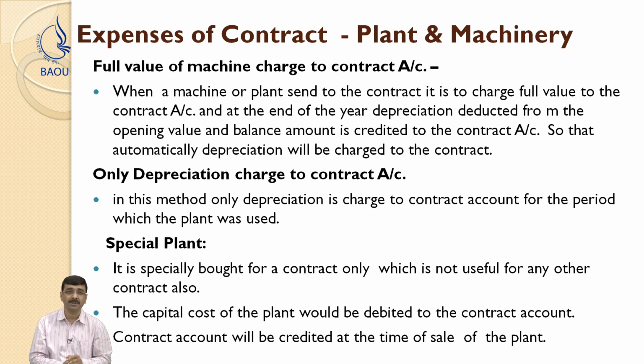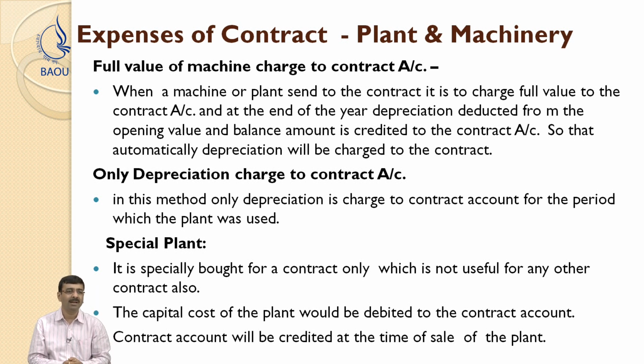Then what would be the other possibilities? Possibility number one, maybe they are going to sell this plant. Second, at the end of this particular contract, maybe the special plant will have no further usage, so it will go into scrap only. So, they need to find out the scrap value of the plant. This way the whole set of transactions may be identified, which type of transactions are going to occur in case a special plant comes into the business or into the contract account.